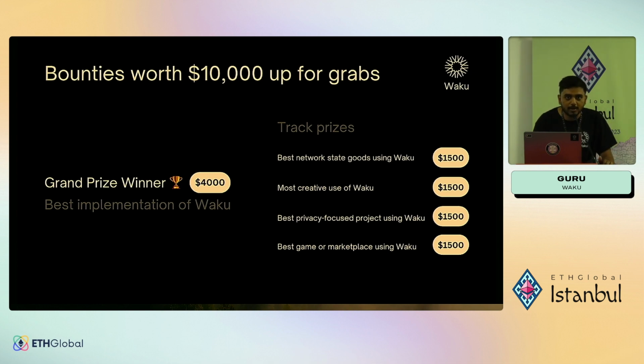One thing that I wanted to highlight is that we don't really encourage general chatting apps or traditional chatting apps. We are looking for more novel use cases through these hackathons. So try to be as innovative as you can. And yeah, we're expecting the projects to be at those levels.